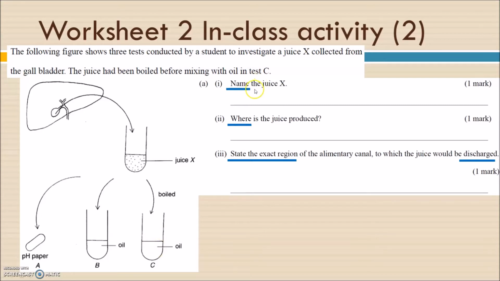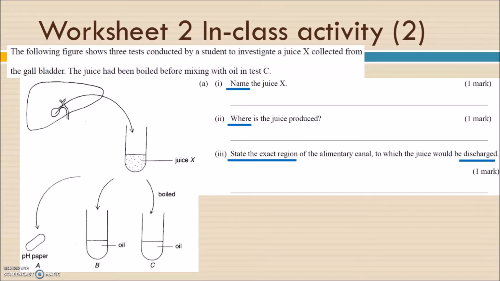For this part: name the juice X, say where it is produced, and state the exact region of the alimentary canal to which the juice would be discharged. Discharged means released. So where will the bile juice be released, and where is it produced? Question 2 and question 3 are totally different, and I asked you these two questions to make sure whether you misunderstood or not.